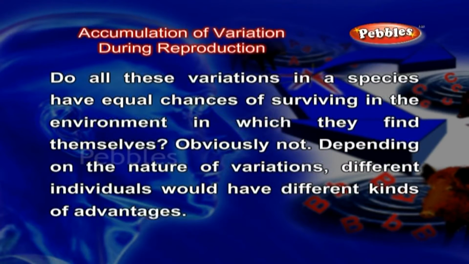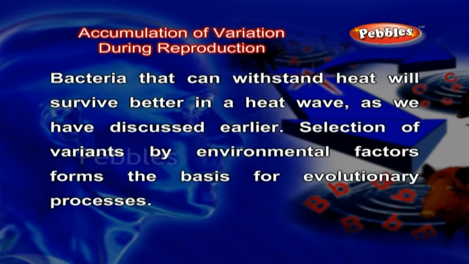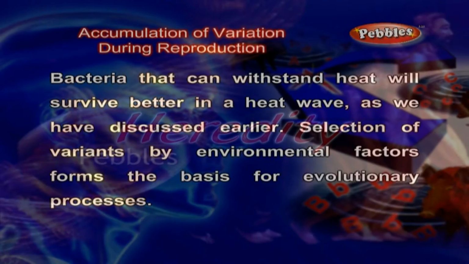Do all these variations in a species have equal chances of surviving in the environment in which they find themselves? Obviously not. Depending on the nature of variations, different individuals would have different kinds of advantages. Bacteria that can withstand heat will survive better in a heat wave, as we have discussed earlier. Selection of variants by environmental factors forms the basis for evolutionary processes.